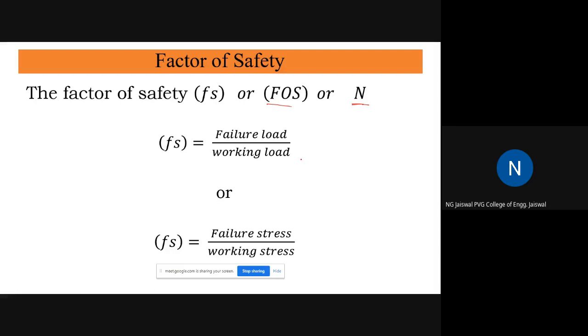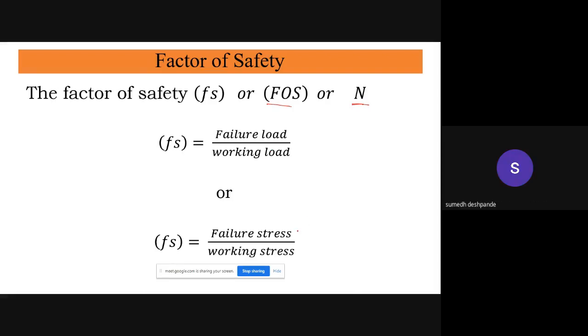So corresponding to your perspective, your definition, your understanding, the corresponding load is called the failure load. Failure load divided by the actual working load. The actual working load will always be less than the failure load because you will not load the component up to failure. This ratio is the factor of safety.